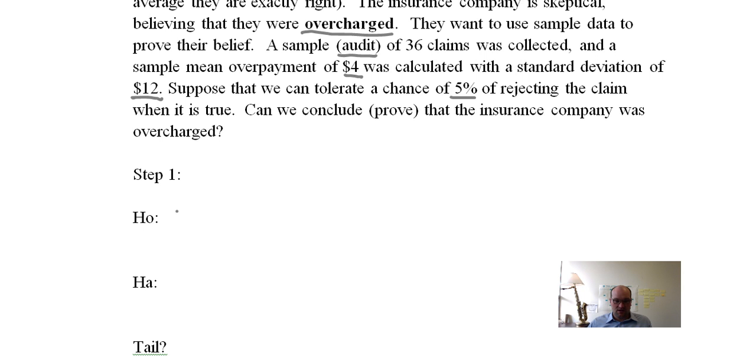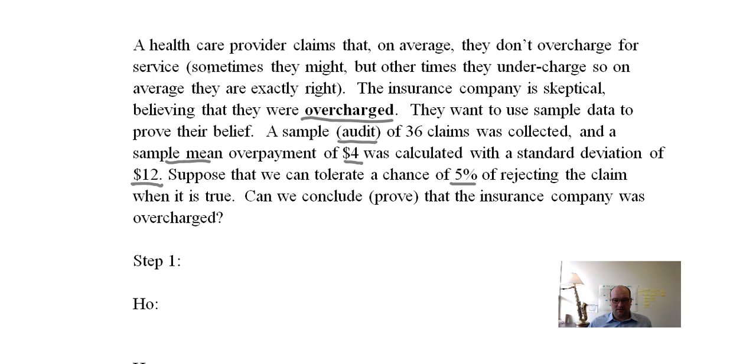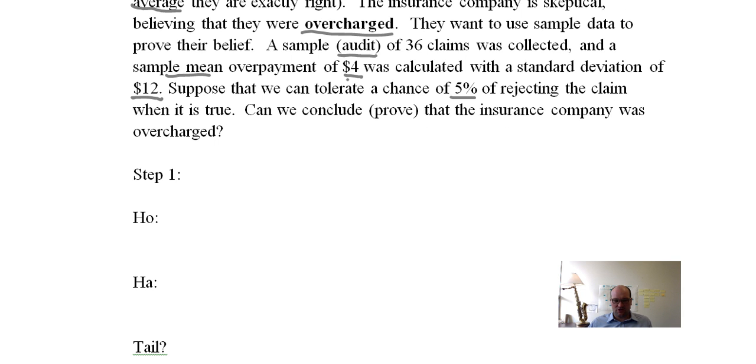So what's the null here? Well, we're dealing with means. We know that because we go calculate sample mean, and up here we can say other times they're undercharged, and so on average, they're exactly right. So we're doing on average, right? So these are means, so we're talking about mu, and they say that it's exactly right. So the mu of overcharge, the average overcharge, the healthcare provider is saying is equal to 0. There is no overcharge. Sometimes they do it, but other times they undercharge. So on average, it's exactly 0.